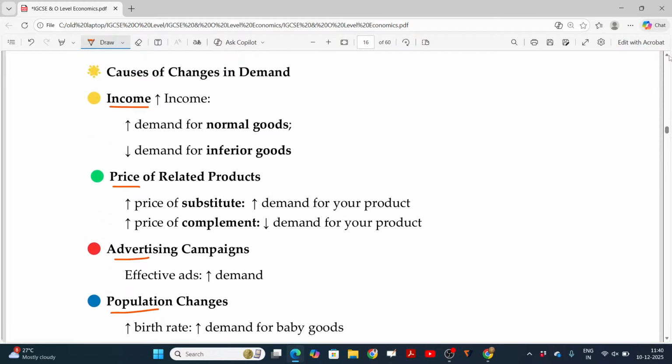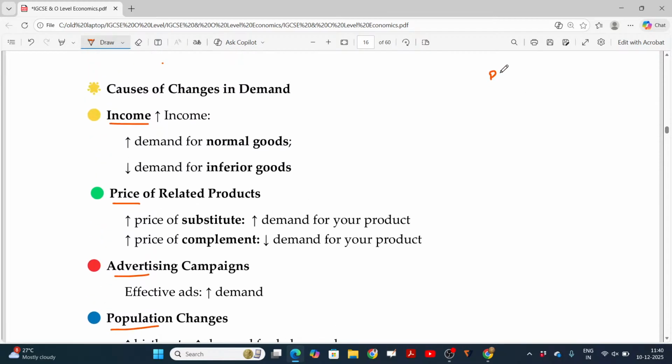Now, price increases, quantity demanded decreases; price decreases, quantity demanded increases. This is called contraction and extension with respect to the price. Apart from the price, we still have other factors influencing the quantity demanded. Those other factors are going to be discussed.